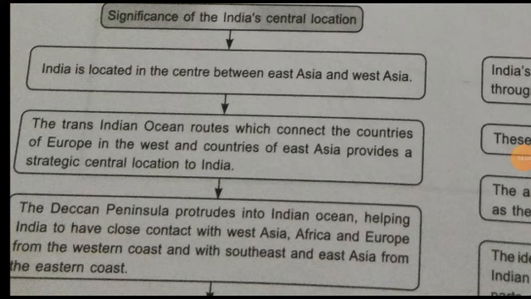Then, the Indian Ocean gets its name from India. Indian Ocean को भी नाम किससे मिला? India से. Why? Since India has a long coastline of this ocean. Means the maximum coastline of the Indian Ocean belongs to India, and that is why the name was given as Indian Ocean. So this is about the significance of India's central location.